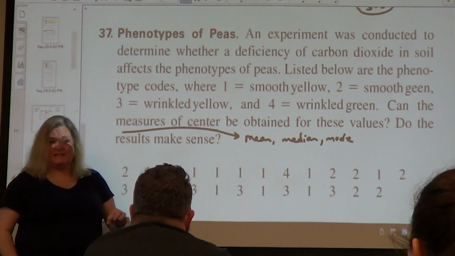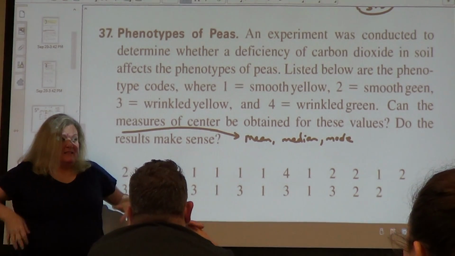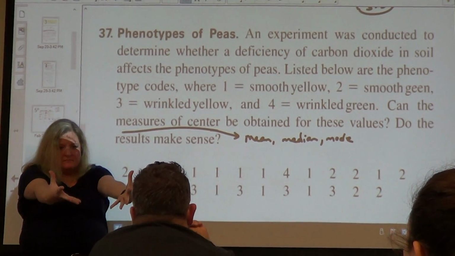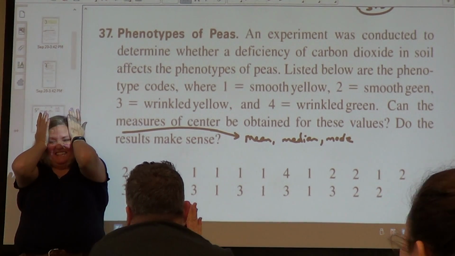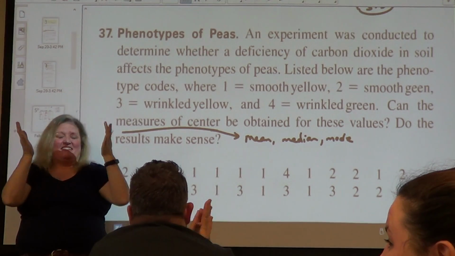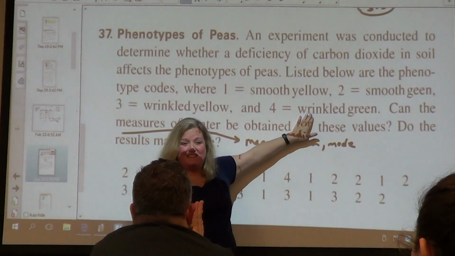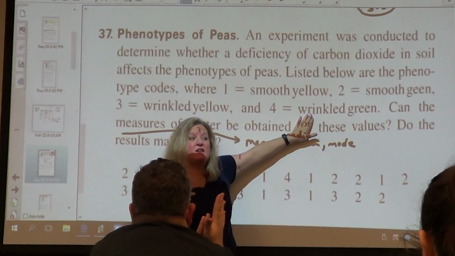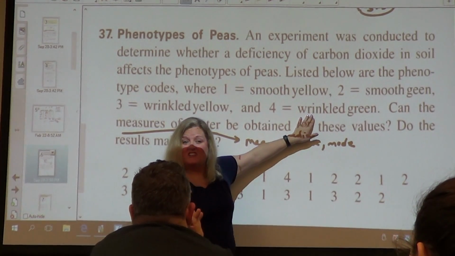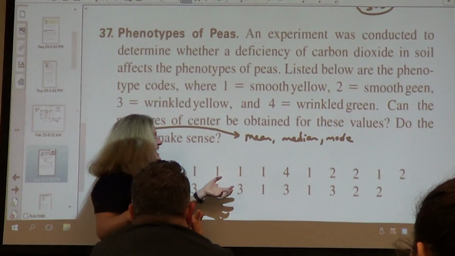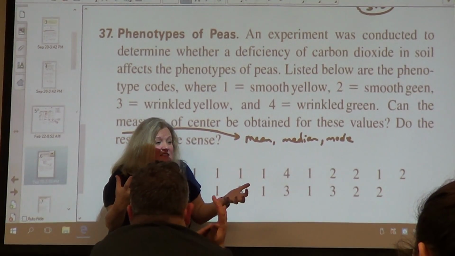Why does it not make sense? Because there are different categories, there's different types of beans. The numbers, I knew you would say it! What she said, the numbers are not really numbers, they're names. So we can't do math on them because what kind of data are they? Qualitative data. So even though I can do math on it, the math doesn't make sense.